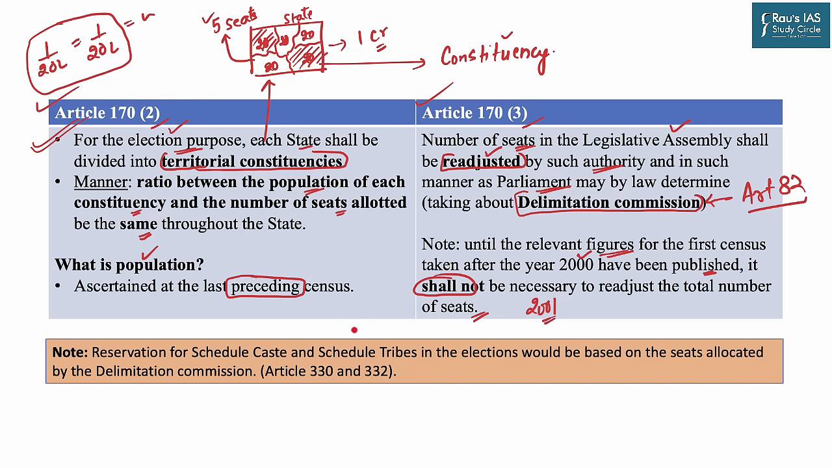It is also important that whenever there is a delimitation exercise, the reserved seats for Scheduled Castes and Scheduled Tribes should also be readjusted based on the seats allocated. So these are also part of the readjustment made under Articles 330 and 332, based on the previous census.